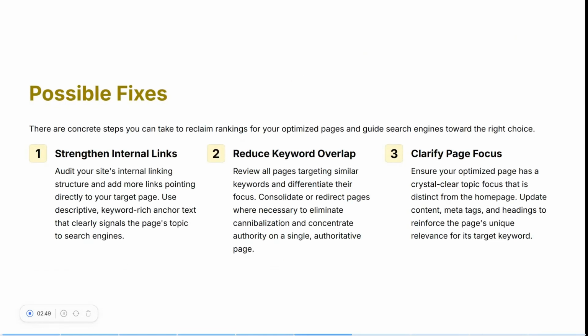To solve this issue, SEO professionals usually focus on strengthening the signals pointing to the intended page. One approach is to increase the internal links pointing to the target page, especially from relevant articles or category pages. This can also help reduce keyword overlap between the homepage and the landing page so that the page has a clearer topical focus. Improving the content and structure of the landing page can make it more aligned with the search intent.